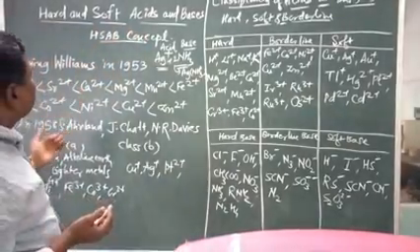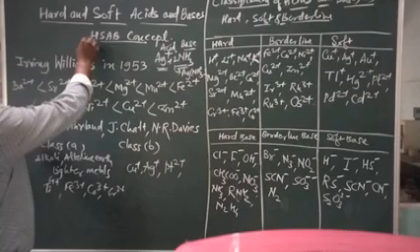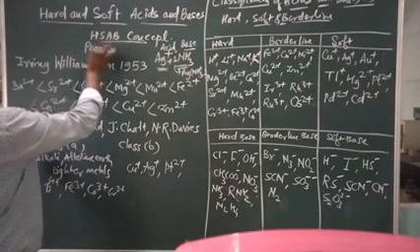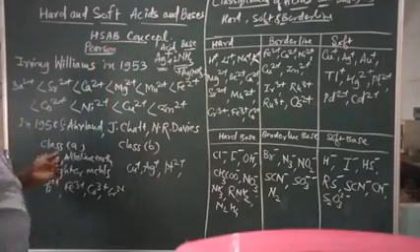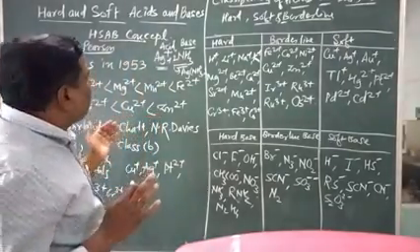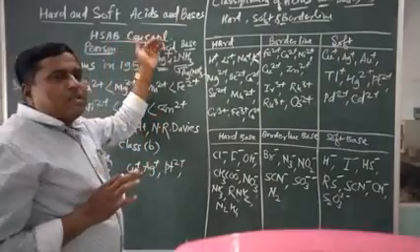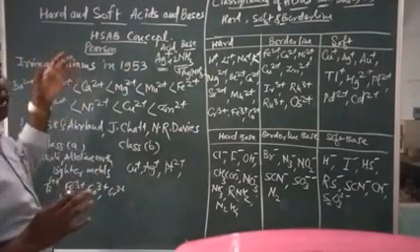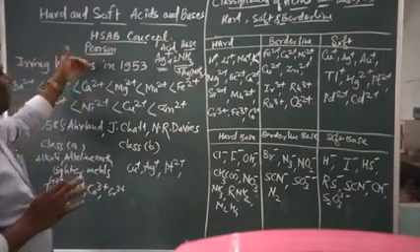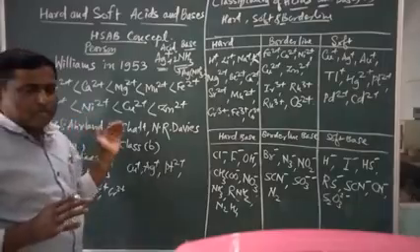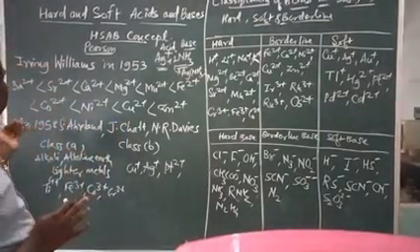This concept was first explained by the scientist Pearson. It is also called Pearson's HSAB principle. The starting of the study of the HSAB concept was by Irving Williams. He is the first scientist who discovered, in 1953, the stabilities of complexes in increasing order.